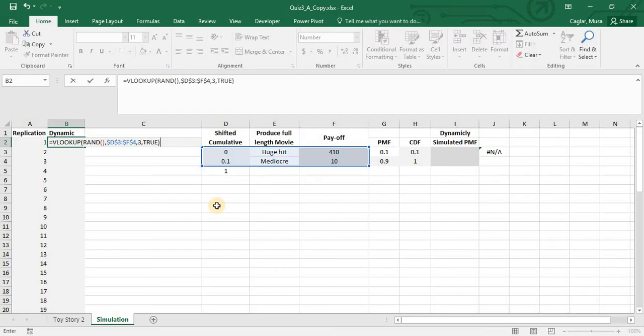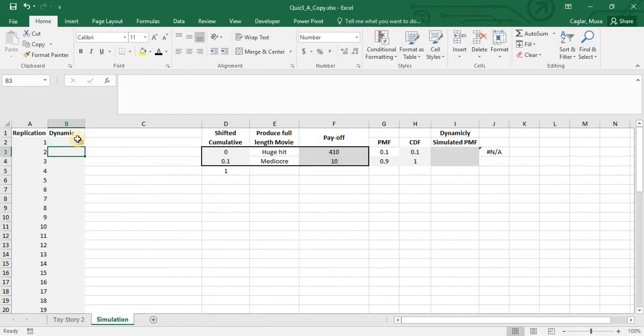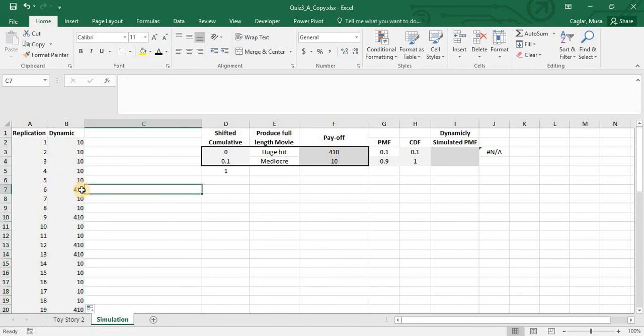If you press F9, as you can see, these simulations are changing. Actually, I am simulating payoffs. My numbers are either 10 or 410. But I'm getting more of 10 because its PMF value is 0.9, around 90%.